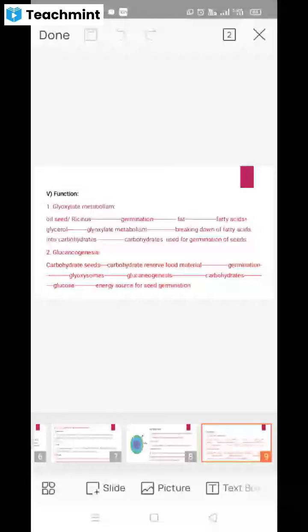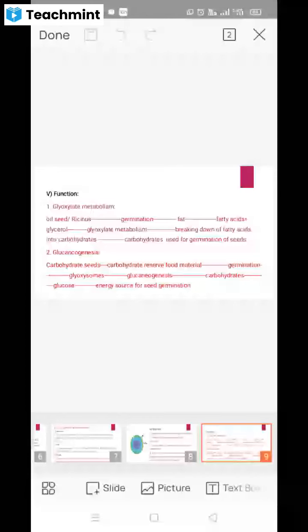The core and cytosol contain some proteins and enzymes. Those proteins or enzymes will be required or helpful in the glyoxylate metabolism as well as in the gluconeogenesis process. So the functions are also related to these two processes.